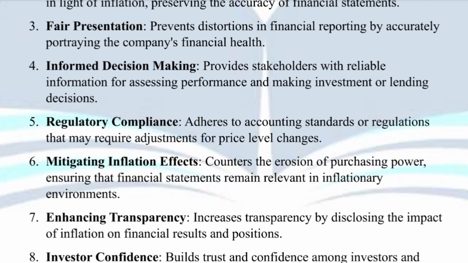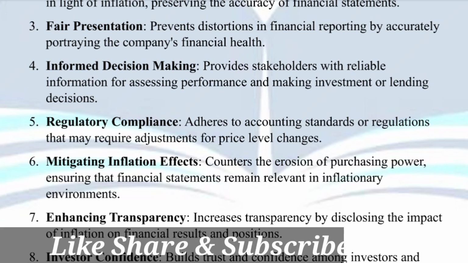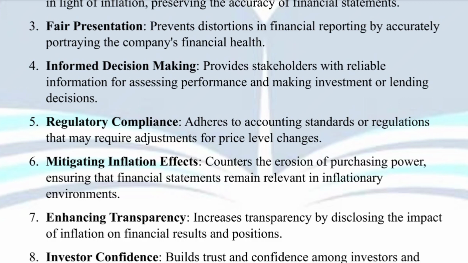The second last need is enhancing transparency, which is about disclosing every important thing that is required for the stakeholder to take decisions in your financial statement. Transparency is the key to financial reporting, and we have to make transparency in your financial statements. Price level changes accounting increases the transparency by disclosing the impact of inflation in your financial results.